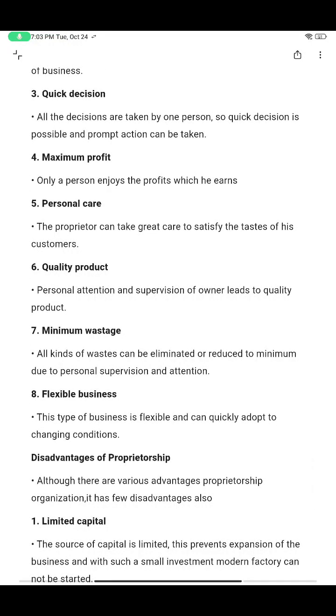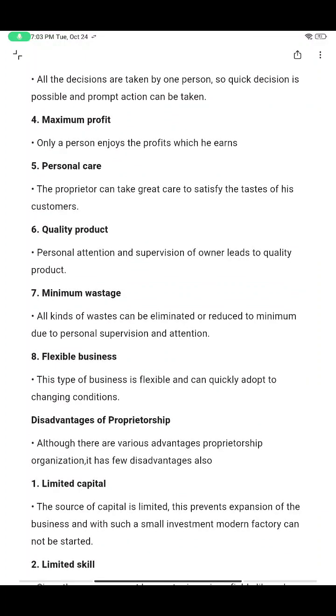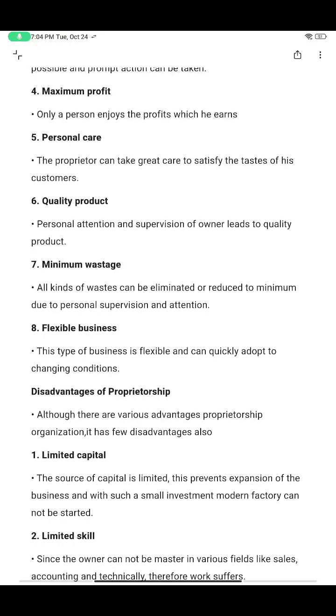And maximum profit: only that person can enjoy the profit. He doesn't have to share it with anyone. Personal care: since it's only one business and the business is small scale, the person can monitor everything very precisely. When we monitor something precisely, we take care of customer satisfaction, so this will be ensured in this kind of business. And quality products: since the business is very small, we always ensure customer satisfaction, we make sure everything is in proper order, and we make sure the products are of good quality.